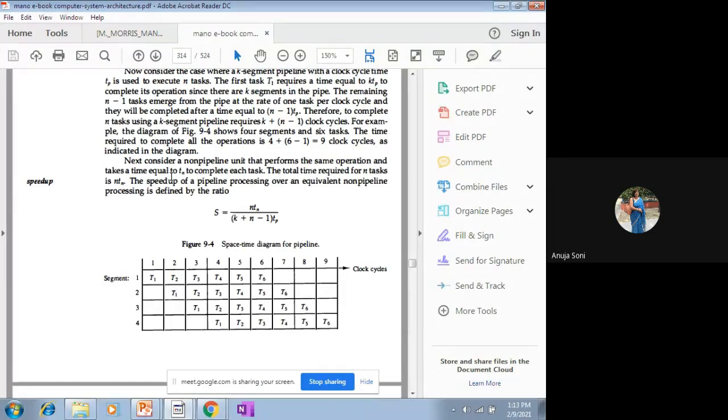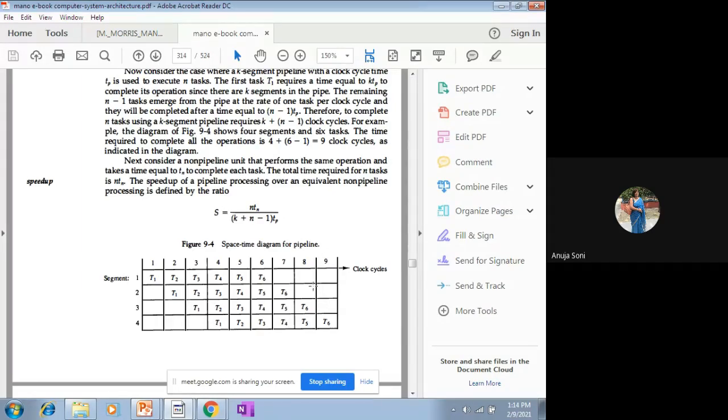It is saying that speed up is the ratio of the time taken by the non-pipelining structure with respect to the time taken by the pipelining structure. So this is the time taken by the pipelining structure. I said 9 clock cycles. For clock cycle, Tp notation is being used. This Tp means clock cycle. K plus n minus 1 clock cycles will be used in order to accomplish this task, and 9 clock cycles in this case are being used.